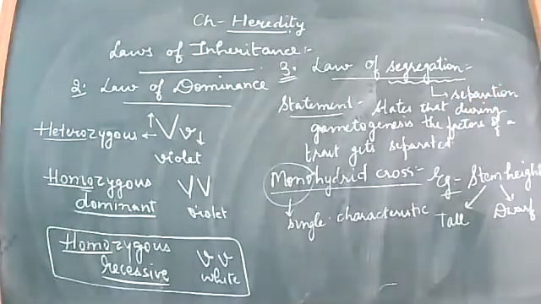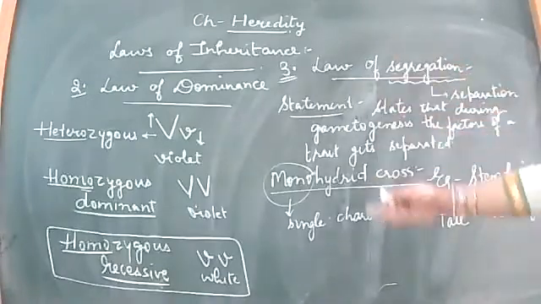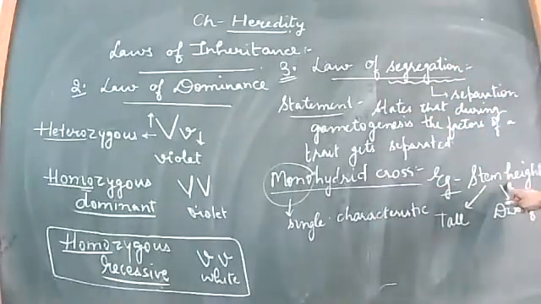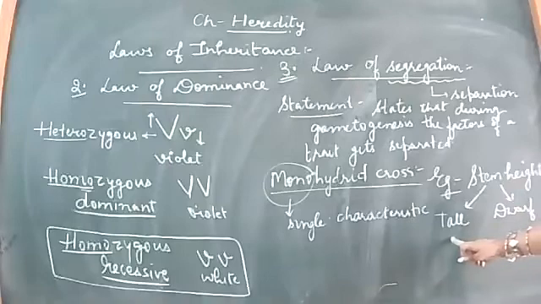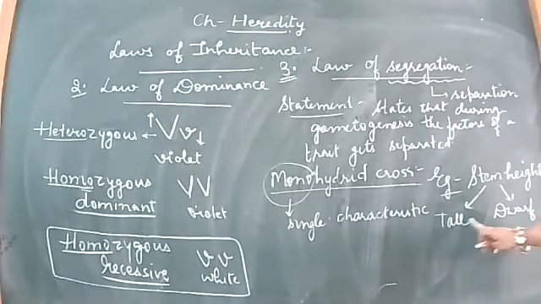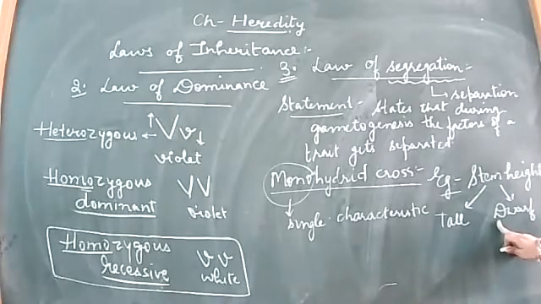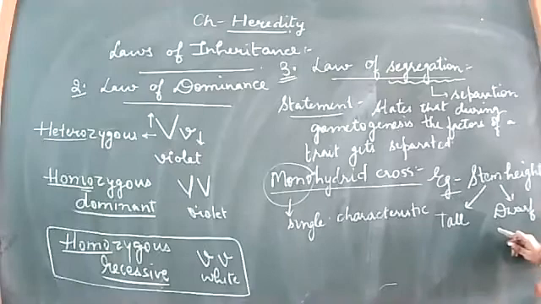So here we'll be constructing the monohybrid cross, taking an example of stem height with the two conditions, that is tall and dwarf. These are the phenotypes. I've already told you, the physical appearance of the characteristic is the phenotype. You can see it is tall, you can see it is dwarf, right?